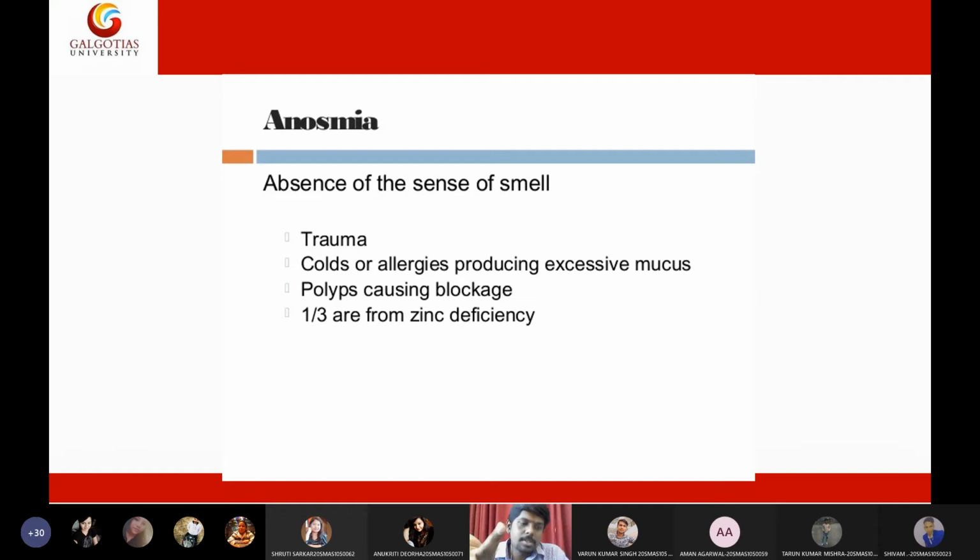Recently, the COVID-19 virus is able to destroy the olfactory neurons, but it is temporary destruction. Neurons are able to recover themselves, but during any viral infection also, we will temporarily lose the sensation of smell. So this is all about the smell and its physiology.